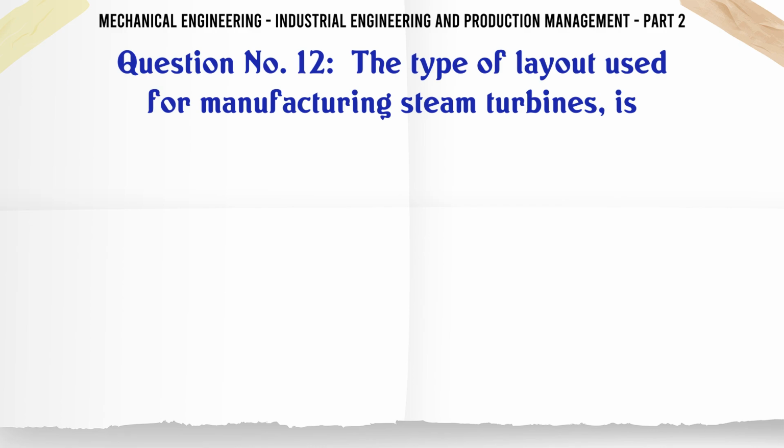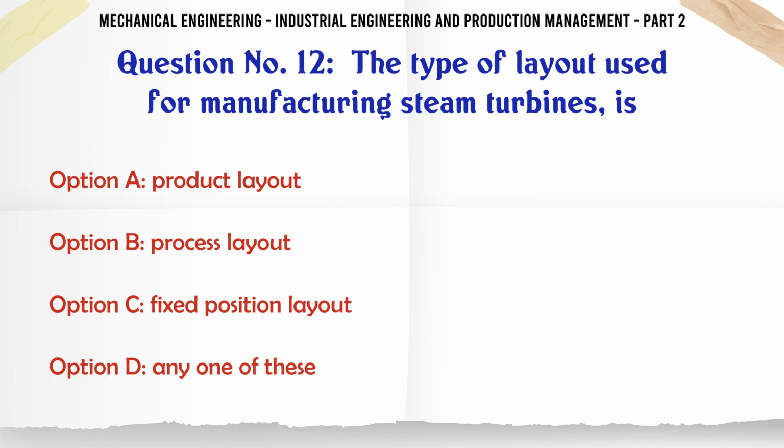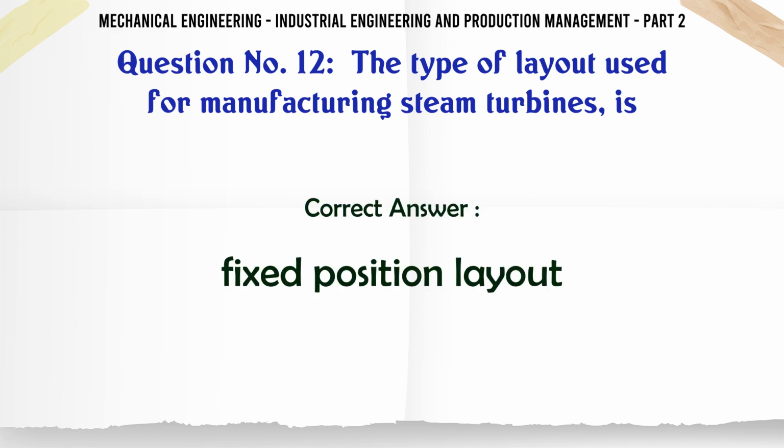The type of layout used for manufacturing steam turbines is A. Product layout, B. Process layout, C. Fixed position layout, D. Any one of these. The correct answer is fixed position layout.